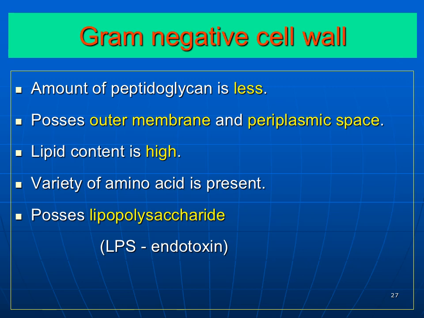Now come to the Gram negative cell wall features. The amount of peptidoglycan is less in the Gram negative cell wall. It possesses an outer membrane and periplasmic space, and the lipid content is high. It has a variety of amino acids present in the cell wall, and it also possesses lipopolysaccharide, that is LPS, which is an endotoxin.